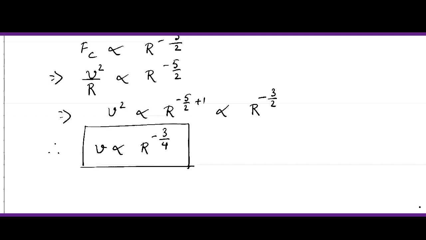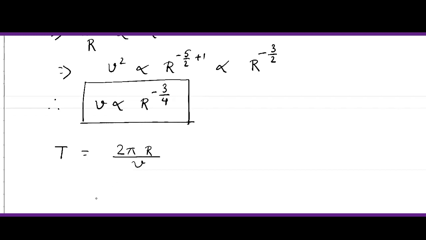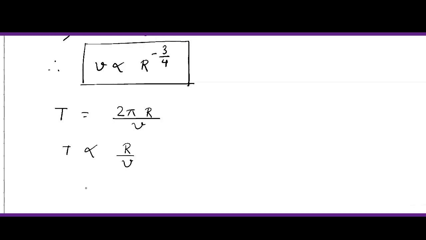Now, the time period of revolution. Time period can be expressed for a circular orbit as circumference by velocity. So we can write time period as 2 pi r by v. Now time period is proportional to r by v, since 2 pi is constant, and v is proportional to r to the power of minus 3 by 4.